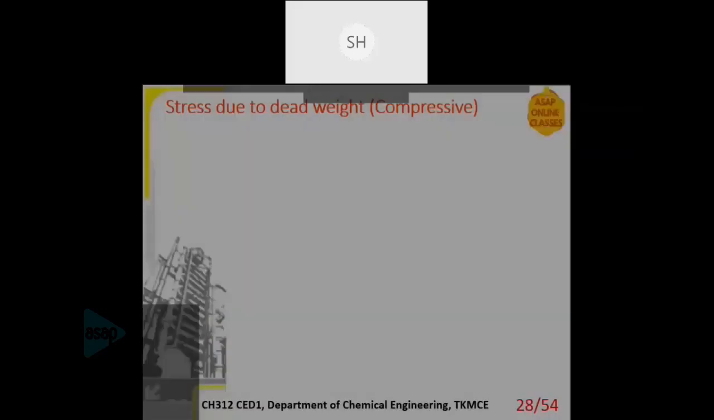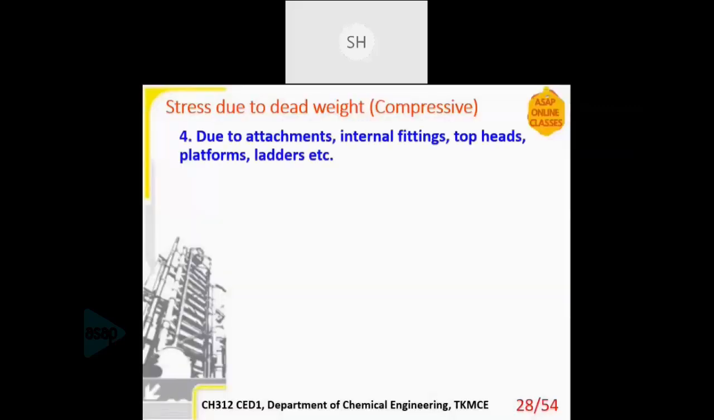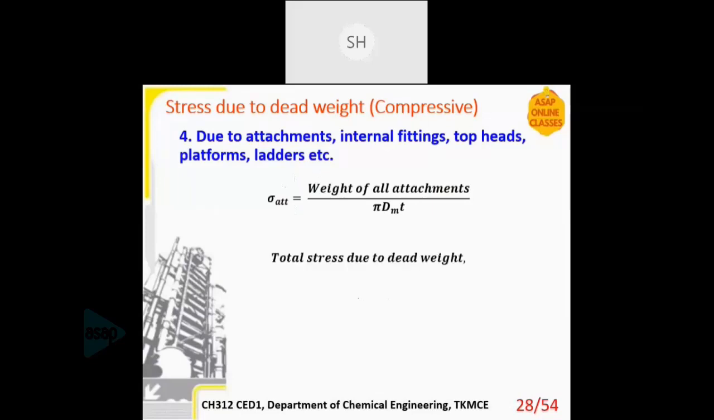Then next is the stress due to attachments, internal fittings, top heads, platform, ladders, etc. I have shown one image where you have seen the ladder, platform, etc. So the weight of all attachments divided by the cross-sectional area pi dm into T. That is sigma ATT, meaning attachments. Now the total stress due to dead weight is the sum of all this: sigma shell plus sigma insulation, sigma liquid plus sigma ATT. Whatever is the sum of the dead weight, it is added up.